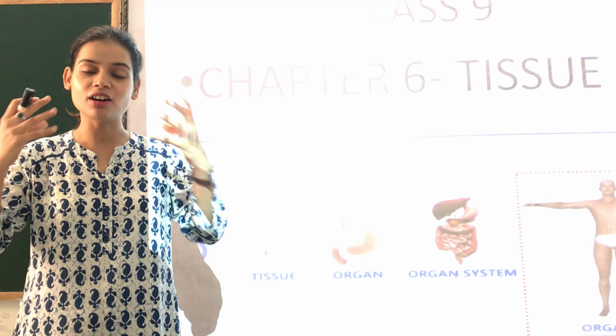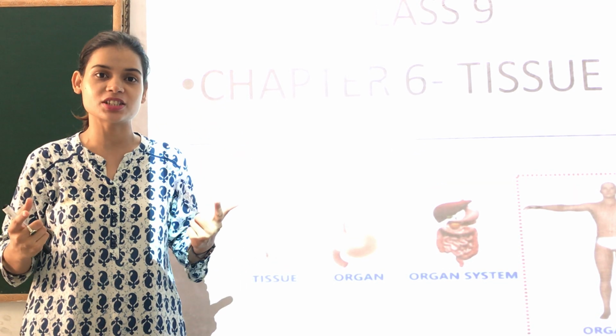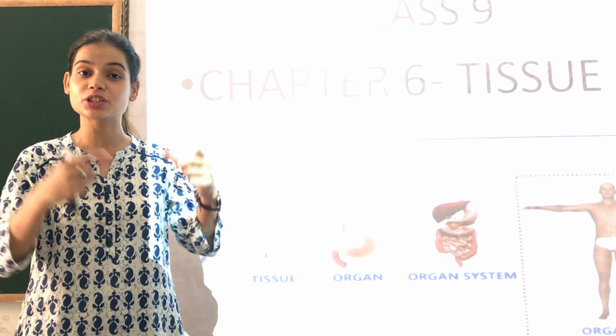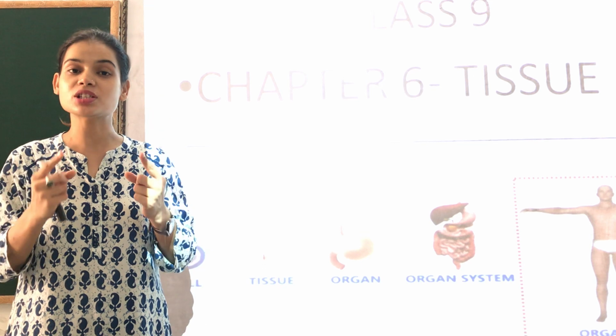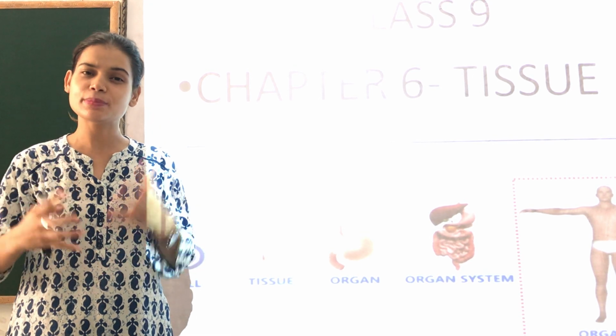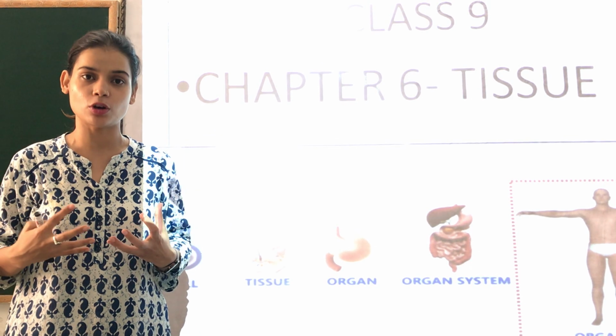For example, the nerve cell present in your brain is responsible for the transfer of messages. The muscle cells present in your muscles are responsible for movement in your body. Similarly, blood cells are responsible for the flow of blood and oxygen inside your body.